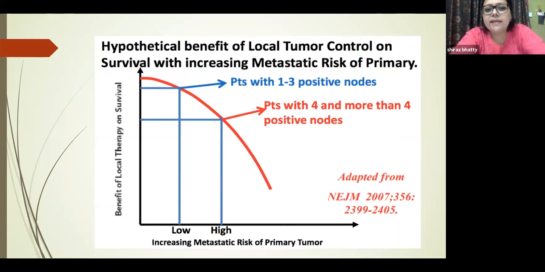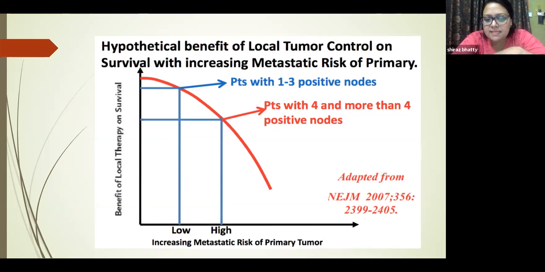This is a hypothetical benefit of local tumor control on survival with increasing metastatic risk. So at the topmost point where patients with 1 to 3 lymph nodes are there, definitely, exactly, there's a shoulder. You can appreciate the shoulder in the red line, and from there, if you drop a perpendicular down on the baseline, obviously till that time you will calculate from 0 to that point.